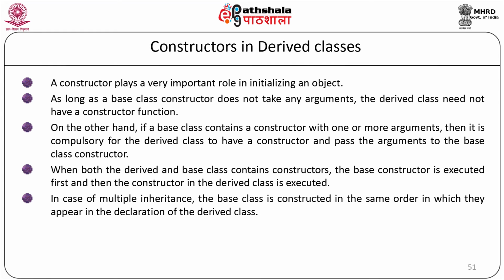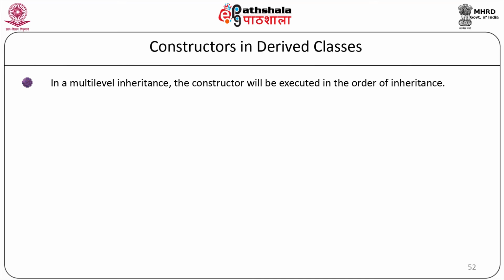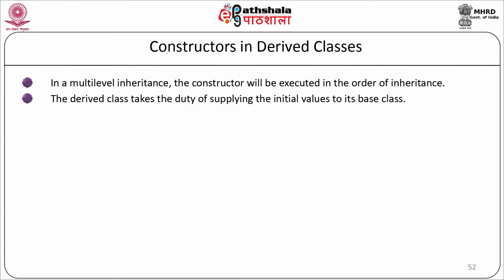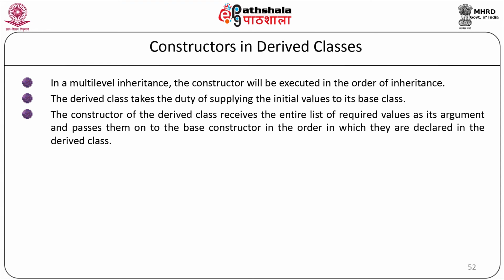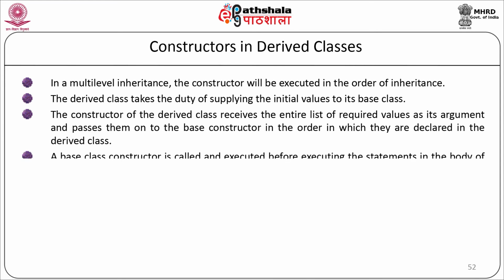In case of multiple inheritance, the base classes are constructed in the same order in which they appear in the declaration of the derived class. In multilevel inheritance, the constructors will be executed in the order of inheritance. The derived class takes the duty of supplying the initial values to its base class. The constructor of the derived class receives the entire list of required values as its arguments and passes them on to the base constructor in the order in which they are declared in the derived class. A base class constructor is called and executed before executing the statements in the body of the derived class.